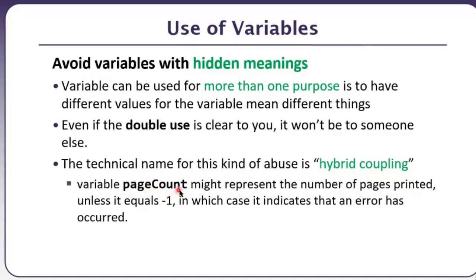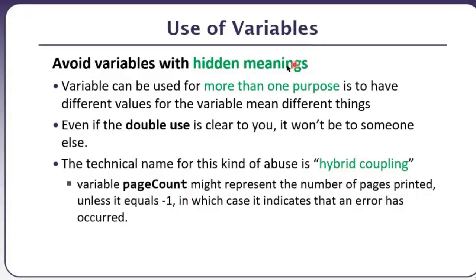If the variable value page count has the value -1, that means it is representing that there has been an error. The number of pages which are exported are actually not completely exported, and the number of pages which were being printed are not completely printing. So we are also using this page count as a flag, later on as a condition to check if all the pages were exported, all the pages were printed, and so on.